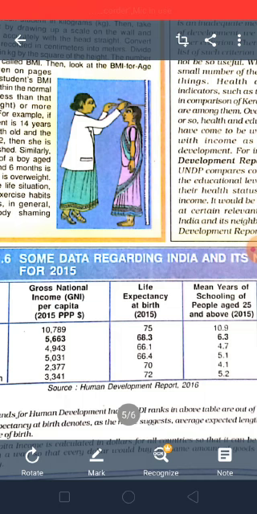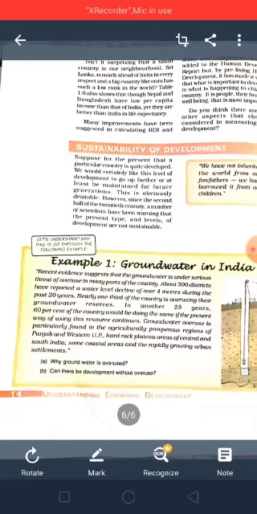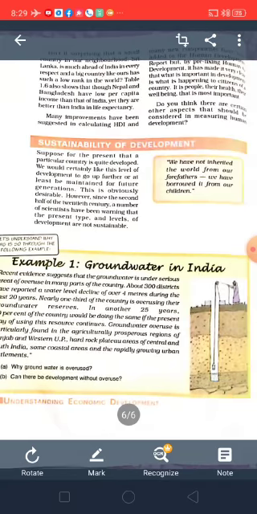So when we are thinking of development, not only should we think about the development of the present, we should think about the development of the future also. So here we have some examples also, like groundwater in India. So in India, what happened? About 300 districts here, because of the overuse of water for irrigation purposes, the water table has depleted, and if this continues in the next 25 years, we will be in great danger.